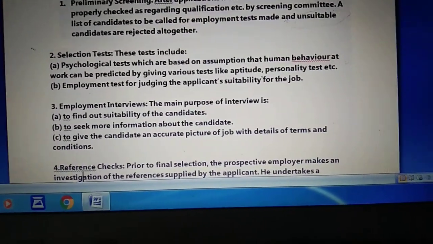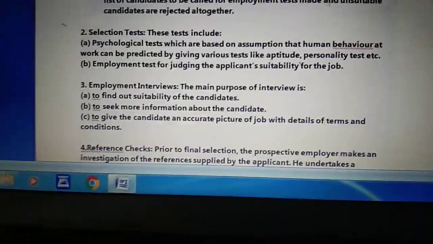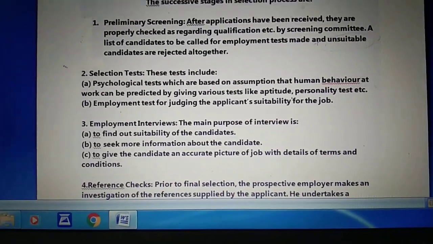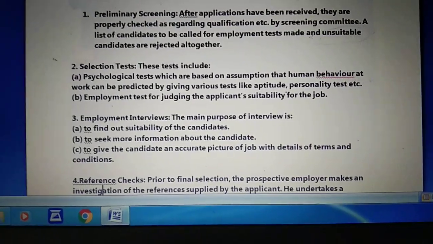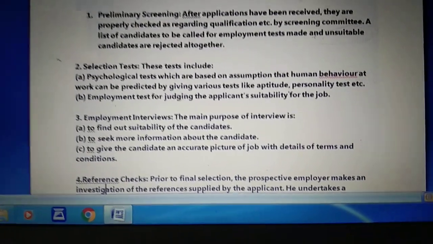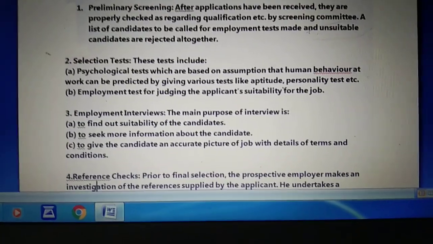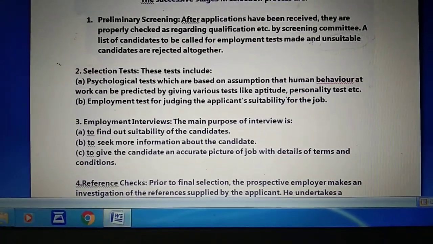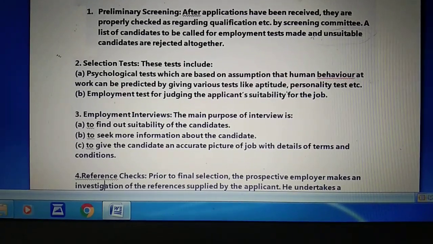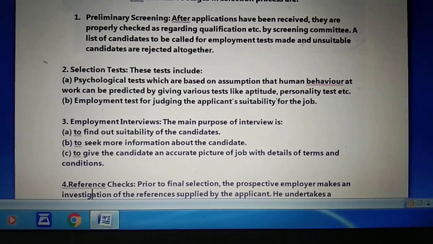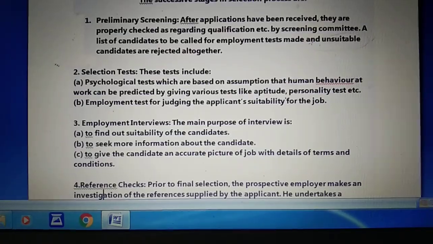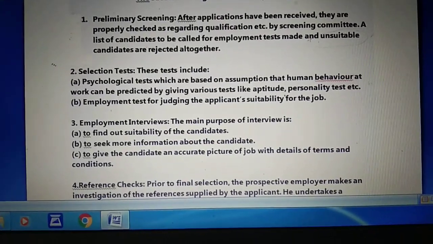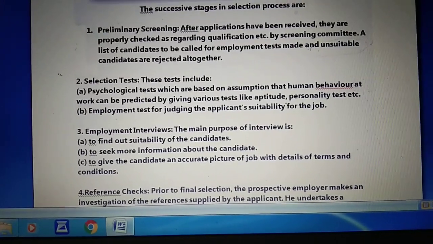So employment interview is basically where the employer and the job seeker sit together. The employer will ask questions of the job seeker, and the job seeker will provide correct information to the employer. In earlier times the questioning was done from the employer's side, and it was the responsibility of the job seeker to provide the information.